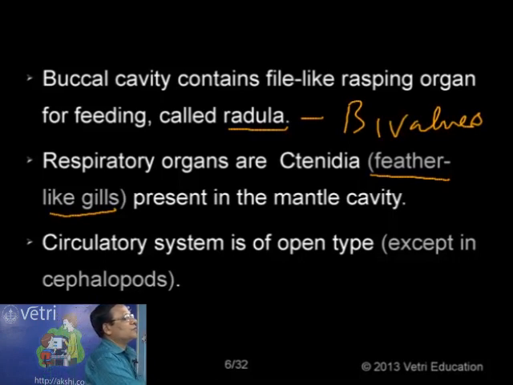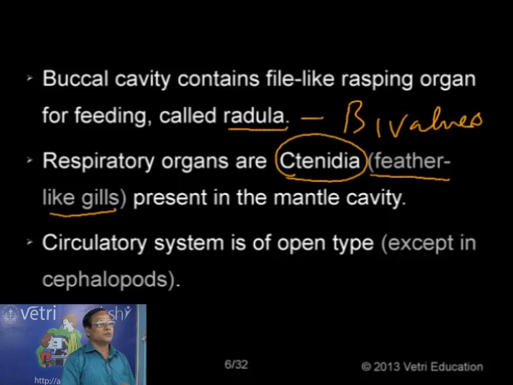The names are different but the function is the same. Plate-like gills we can call lamellar gills, so lamellibranchiata in the case of bivalves. In mollusks like bivalves, we have plate-like gills. Anyway, normally the respiratory organs are mostly feather-like gills, called ctenidia.